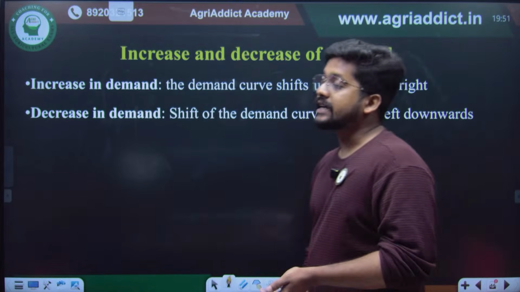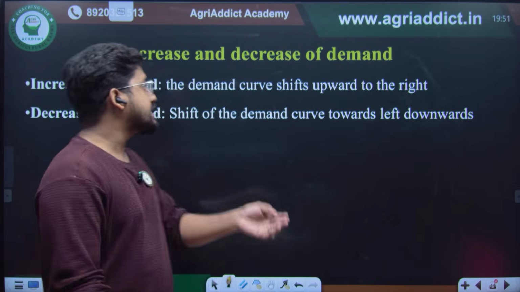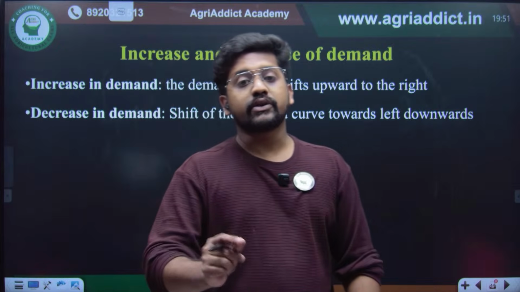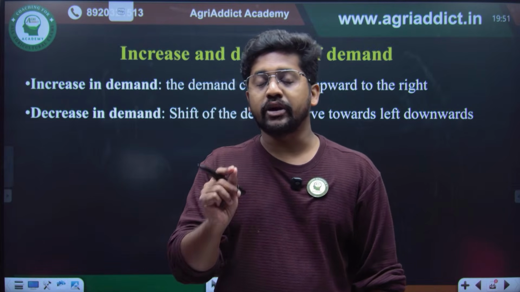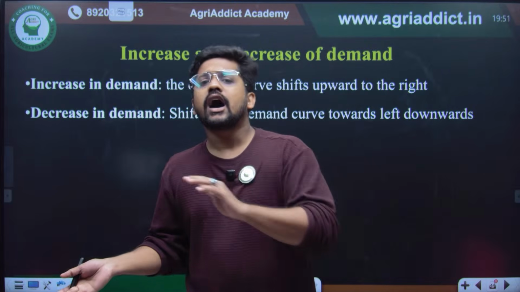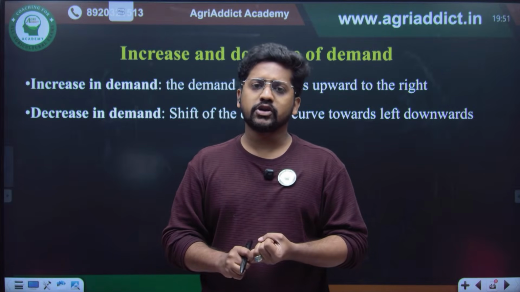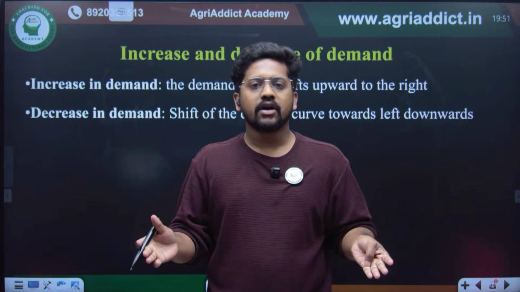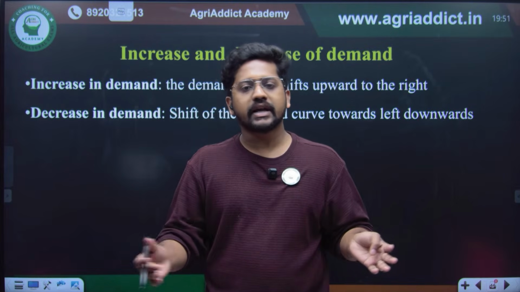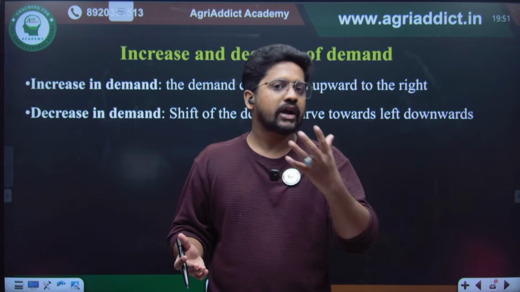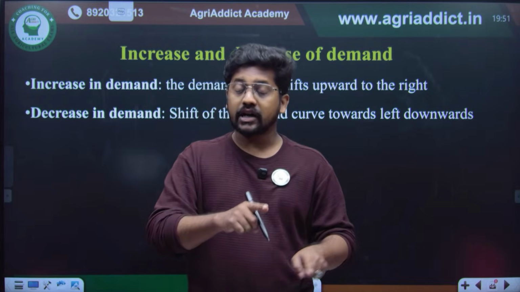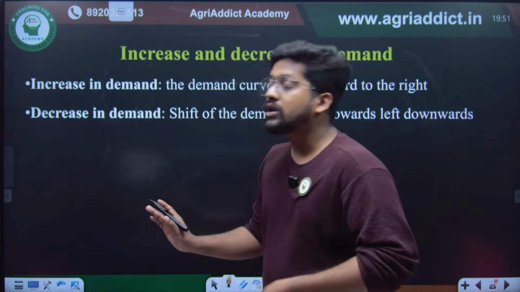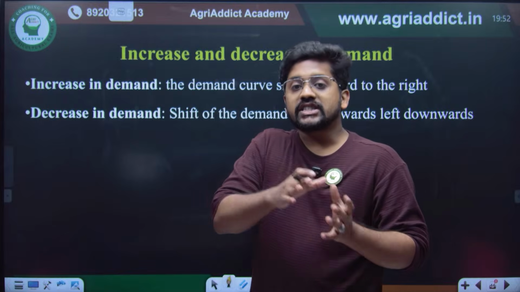Then comes the increase and decrease in demand. Whenever you are seeing an increase or decrease in demand, you can say that there is a shift in the demand curve. In extension and contraction, it was just because of the effect of the price of the commodity. But there are many other factors which can alter the quantity demanded, such as the income level of the consumer, the population size, the price of related commodities, seasonal changes, or the policy of the government, right? Many other factors can change the demand for a particular commodity, which will shift your demand curve. In extension and contraction, there was no shift, it was along the demand curve. Right now the quantity demanded is going to change through a shift of the demand curve.